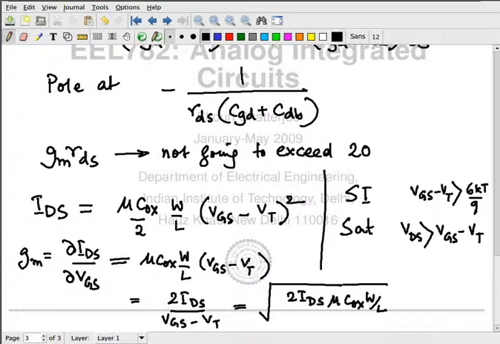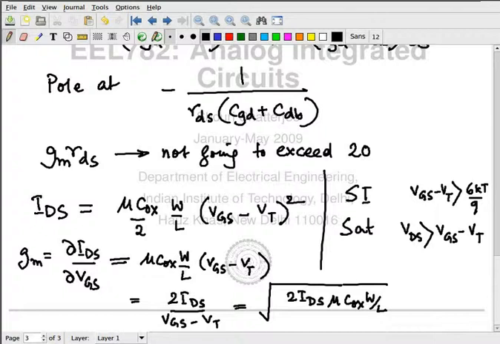I am free to change the dimensions of the device, etc. Then, for making GM 10 times less, I will have to scale down the current by 10 times.